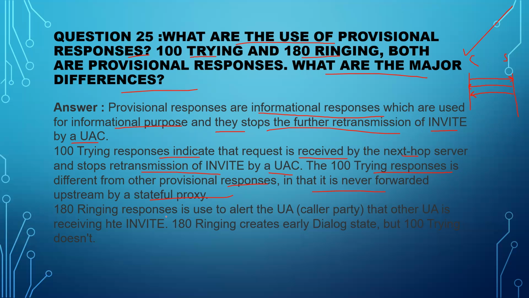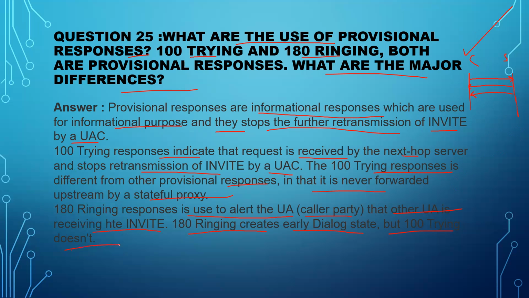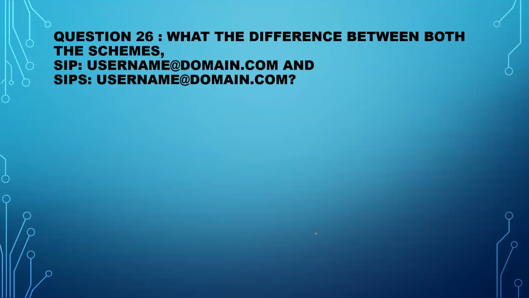Now we have 180 Ringing. The 180 Ringing response is used to alert the user agent, that is the calling party, that the other UA is receiving the INVITE, right? And 180 Ringing creates early dialogue state, but 100 Trying doesn't, because it's just informational. Both are informational, but 100 Trying doesn't create early dialogue state, while 180 Ringing does.